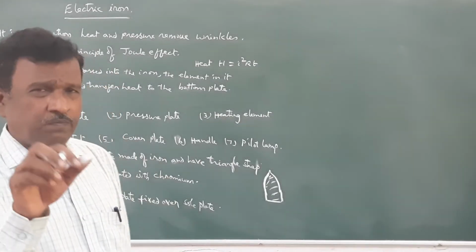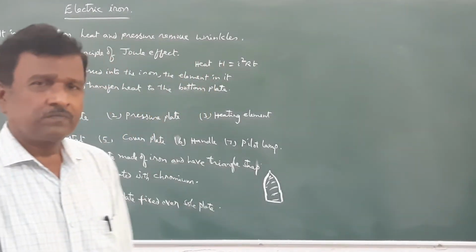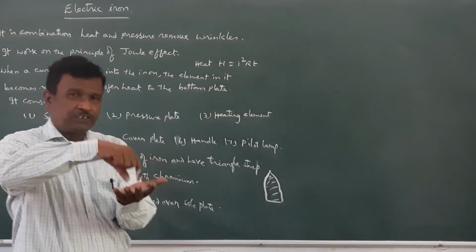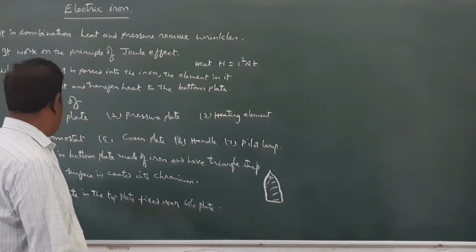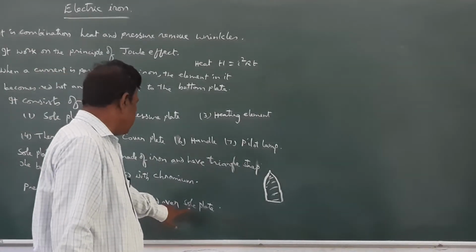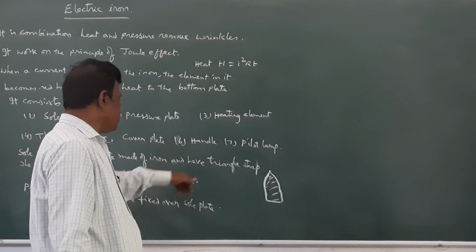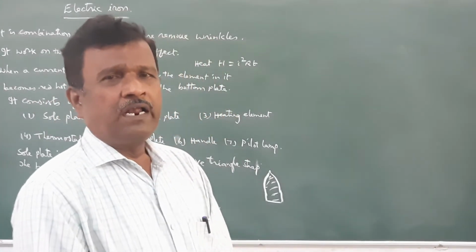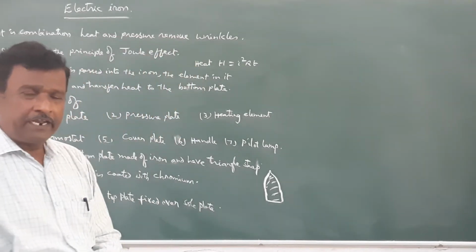And it has some small holes, rivets, which are used for joining the sole plate as well as the pressure plate. By applying pressure over this plate, the cloth will be pressed and wrinkles will be removed.